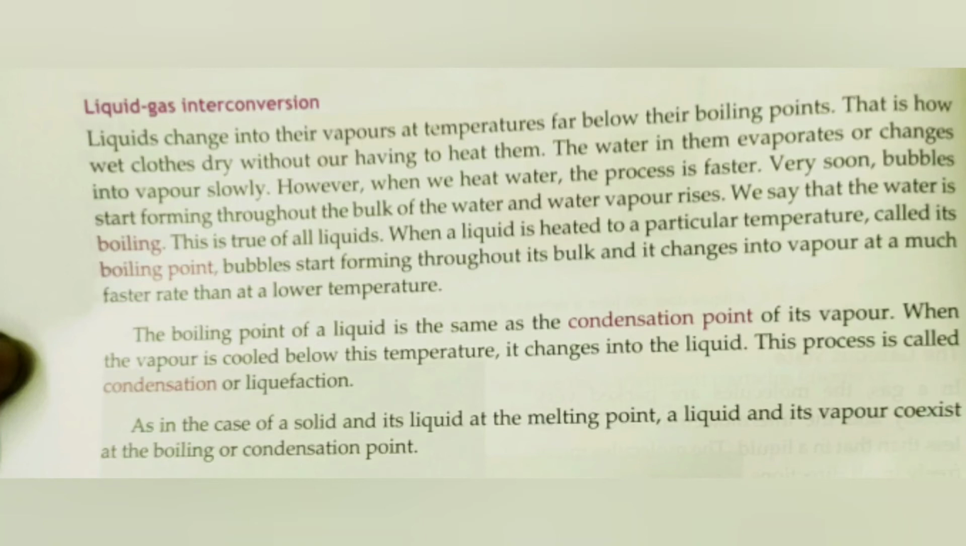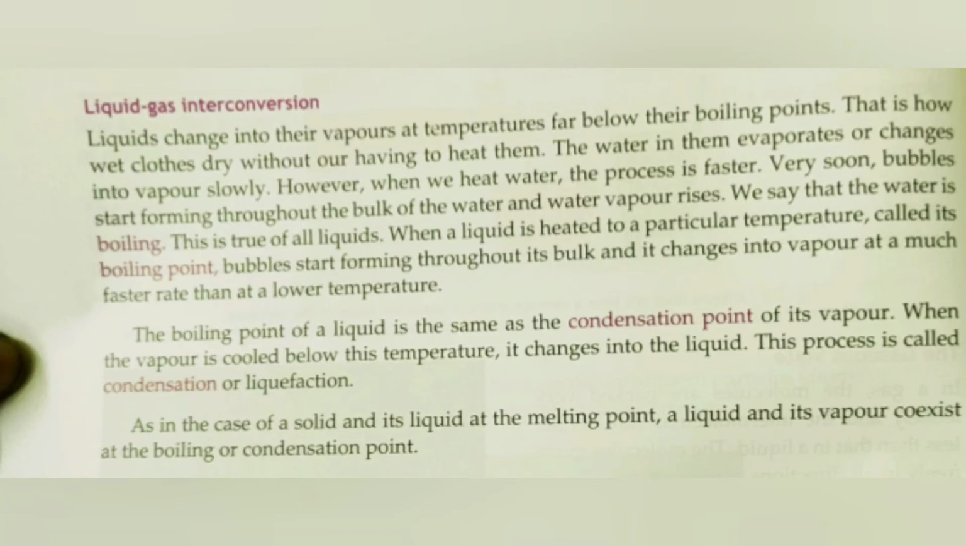At the boiling point, when we heat a liquid to a particular temperature called the boiling point, the bubbles start rising throughout its bulk and change into vapor. This happens at a faster rate than at a lower temperature. So the temperature at which the liquid boils, when the bubbles rise, is called the boiling point.